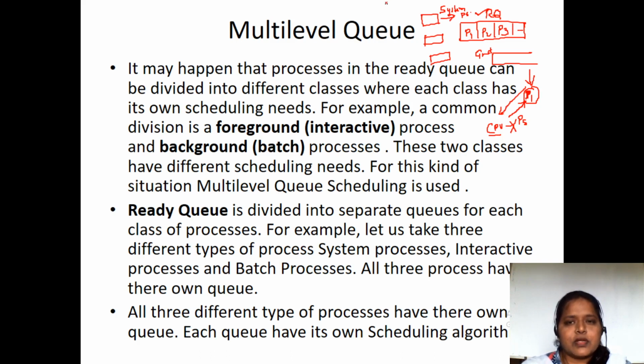So the basic fundamental of the multi-level queue is that instead of maintaining a single ready queue, as in all the previous algorithms, the ready queue is divided into different queues. Based on the priority, those queues have been scheduled, and based on the priority, those queues have been designed. Here, each class has its own scheduling needs.